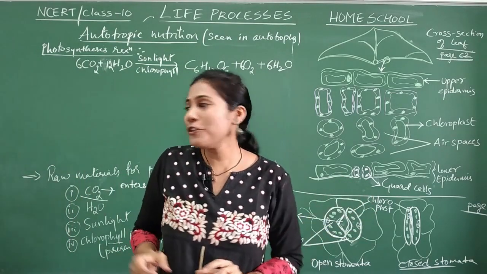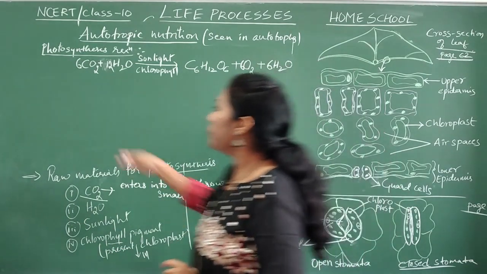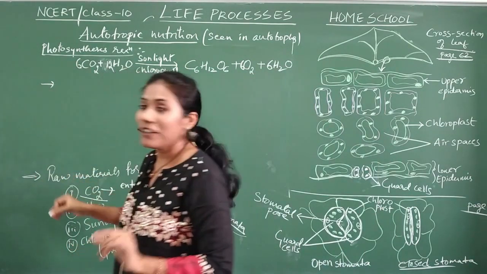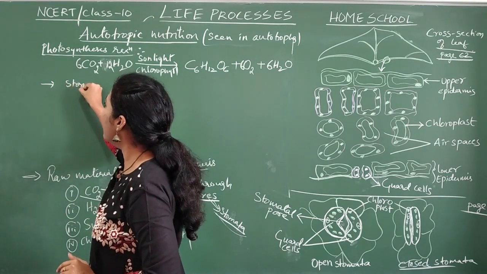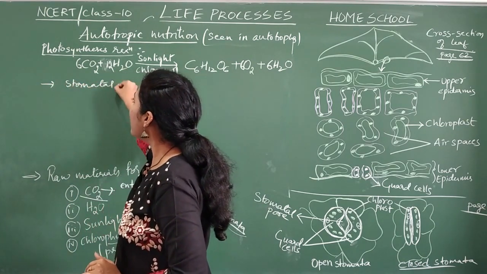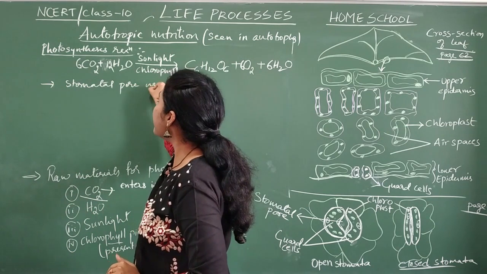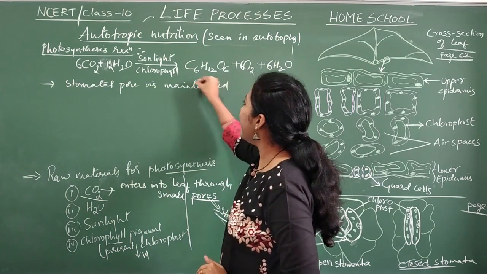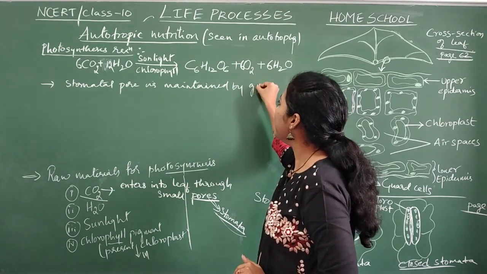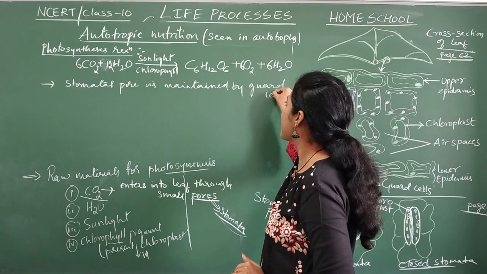So what are the points that you have to remember here? The stomatal pore is maintained by whom? Maintained by guard cells.